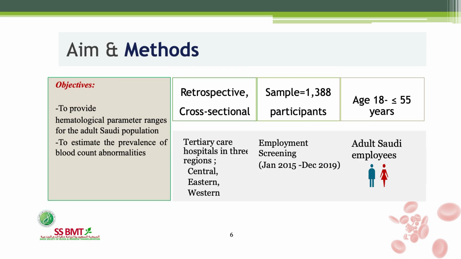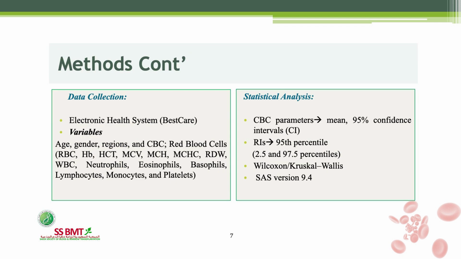The aim of our project was to provide the hematological parameters for the adult Saudi population and to estimate the prevalence of common abnormalities. We conducted the study in all 3 branches in our 3 regions of NGHA, for a sample of 1,388 male and female Saudi employees who came for screening over 5 years between 2015 and 2019. Their age range was from 18 to 55 years. The data was collected from BestCare. The variables collected were age, gender, and region, apart from the CBC.